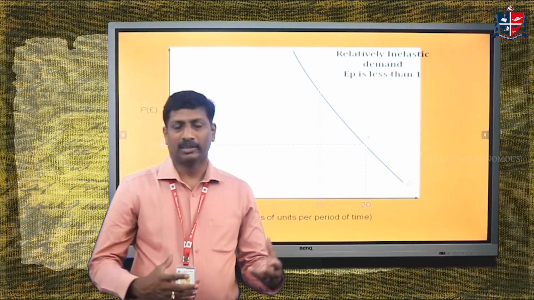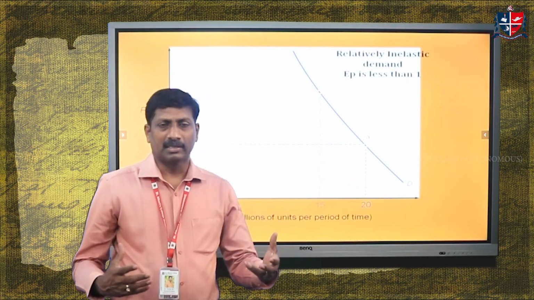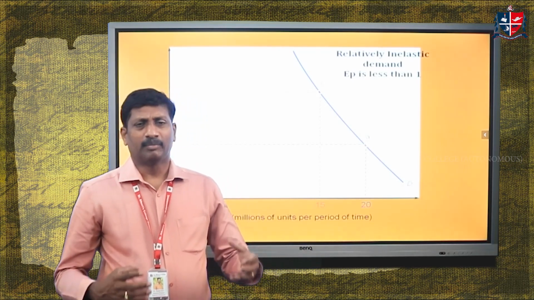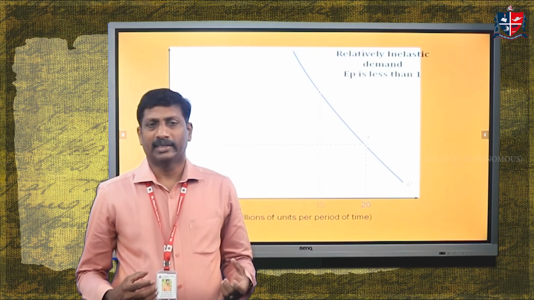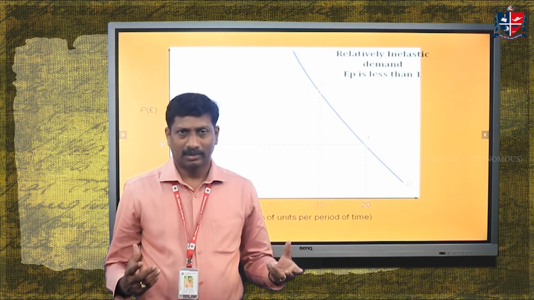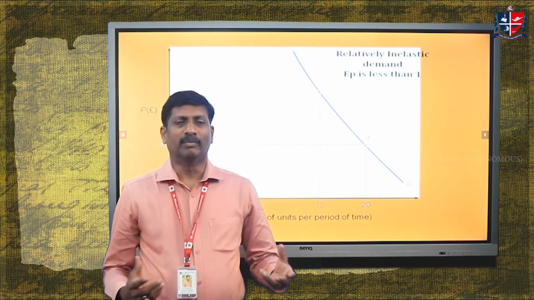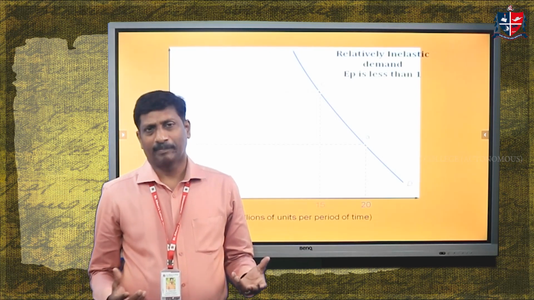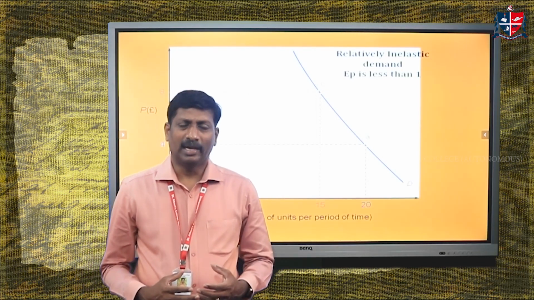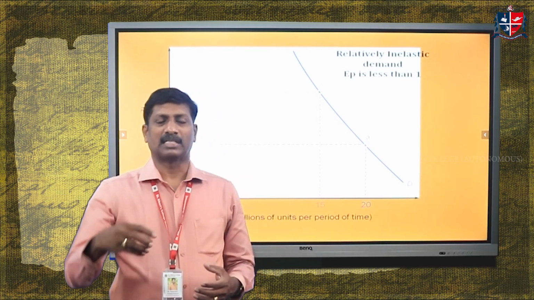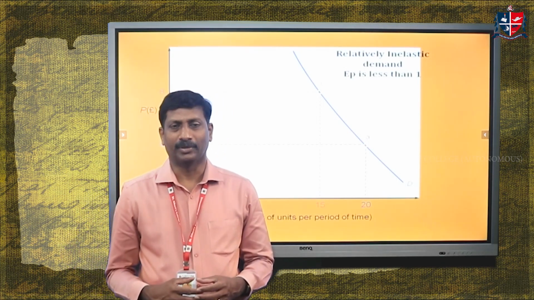So in this session we discussed one of the important pricing decision tools of a producer, that is elasticity of demand. And we know the percentage change in price of the commodity and its influence on the percentage change in quantity demanded of the commodity.